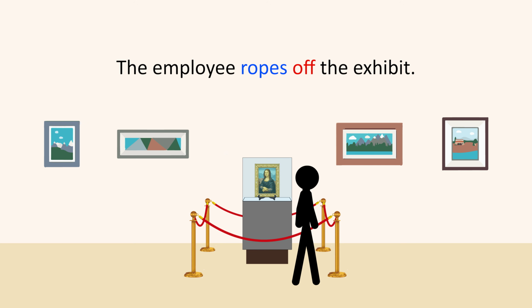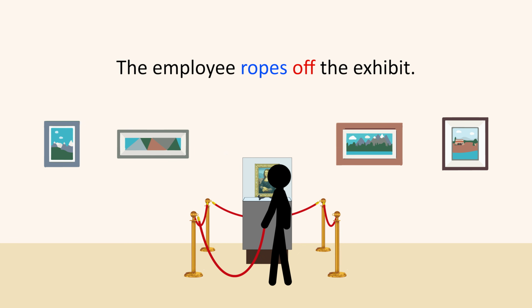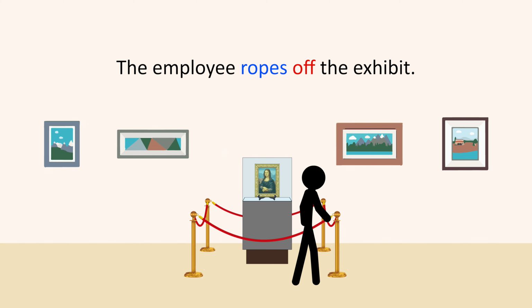Now, when off is used in this sense, it often implies the idea of separating a thing in order to block or deny access to it. So for example, here, the employee uses the rope not only to separate the exhibit from the public, but also to prevent the public from coming too close and touching it.